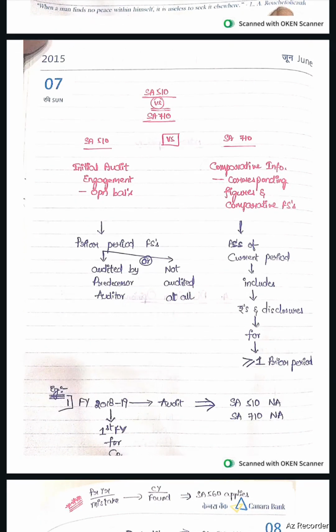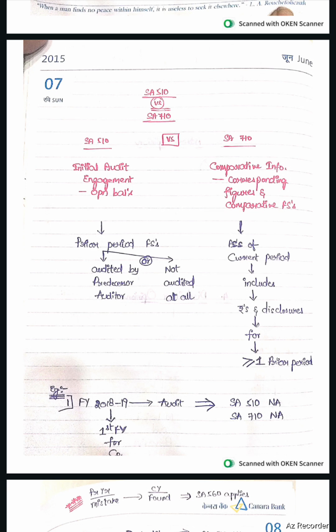Initial audit engagements, opening balances: prior period financial statements are audited by a predecessor auditor, or prior period financial statements are not audited at all. In such a case, SA 510 is applicable. SA 710: the financial statements of the current period include amounts and disclosures for one or more prior periods.